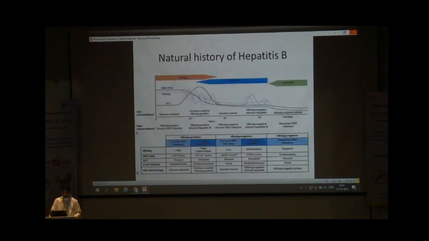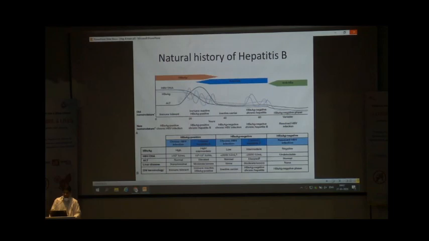Coming to the natural history of hepatitis B virus, once we get the infection, the DNA remains high for around 15 to 20 years, and there is minimal immunological response of the body. So there is no elevation in the ALT.